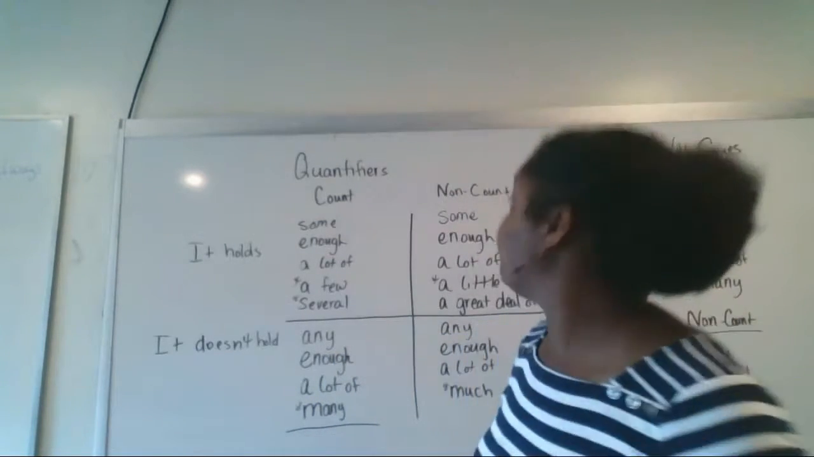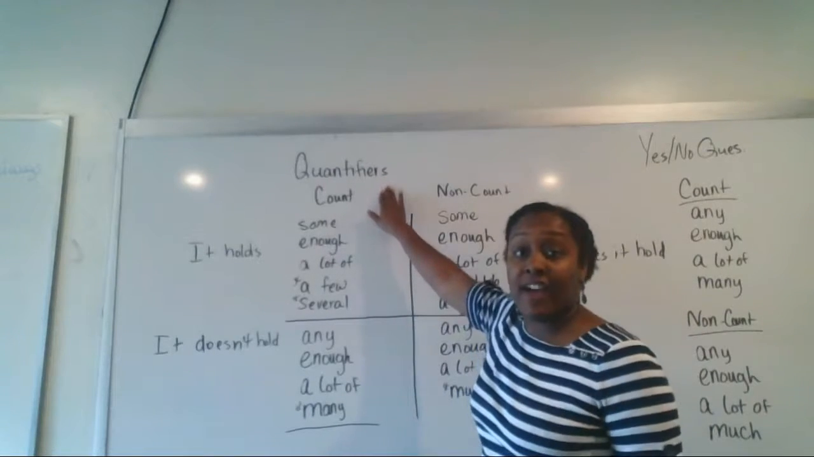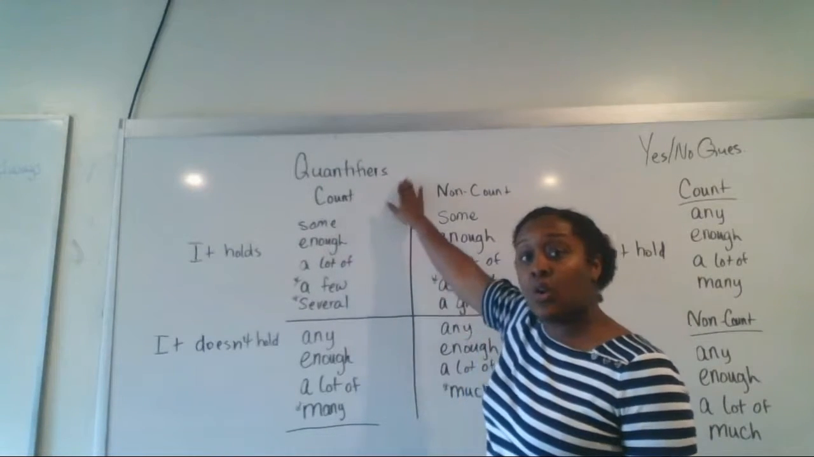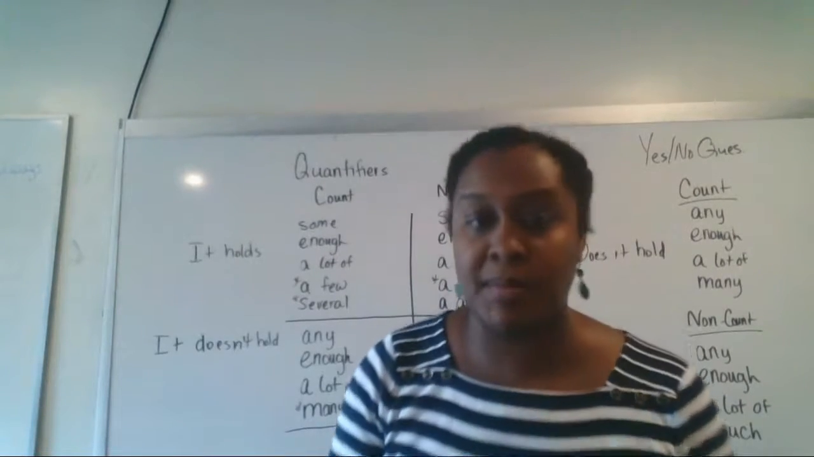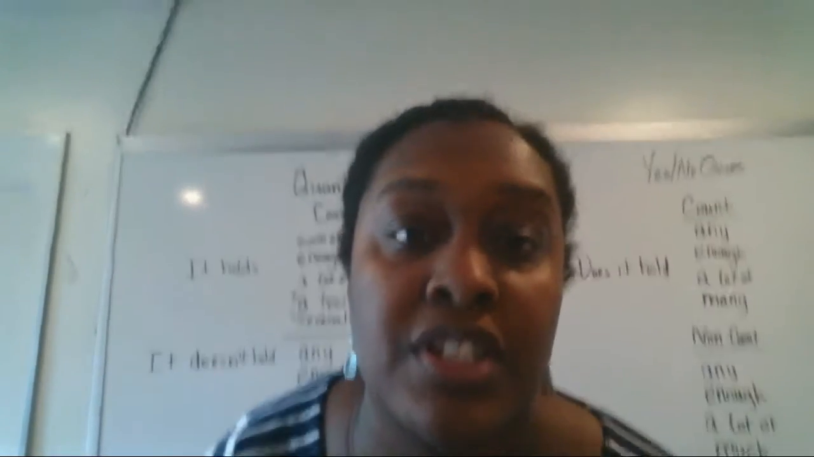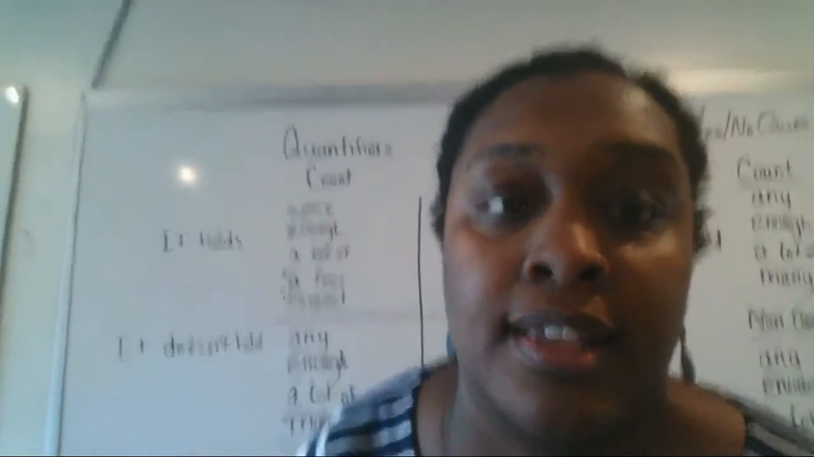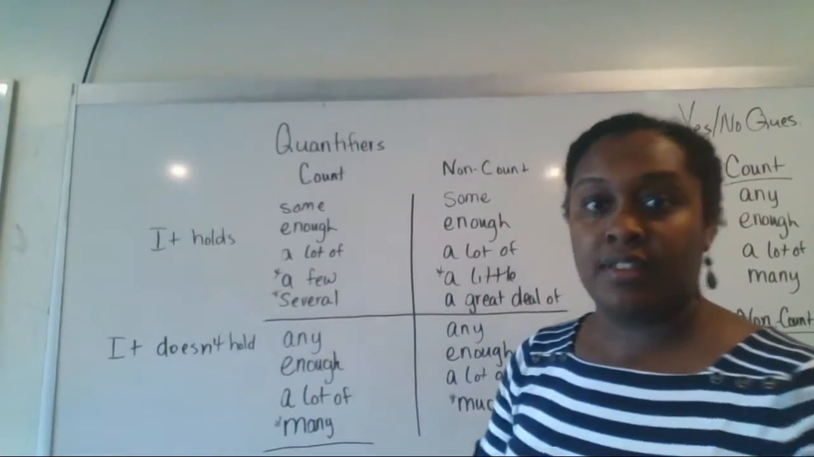So let's look at the board. We have quantifiers, count, and quantifiers, non-count. And I really wonder how well you can see this. Let me bring the camera forward just a little bit so it'd be clearer for you.